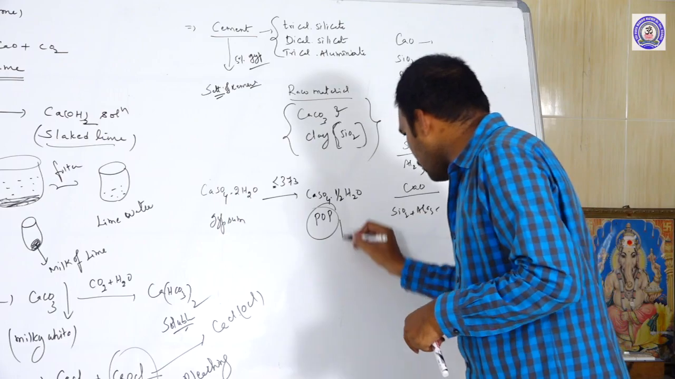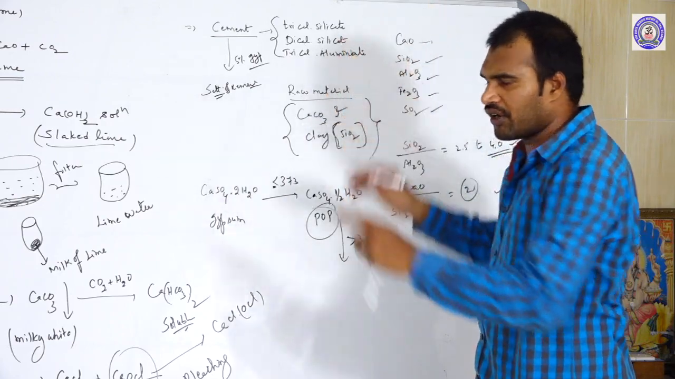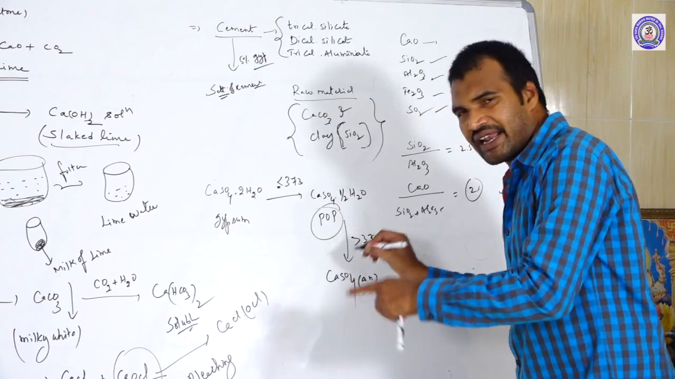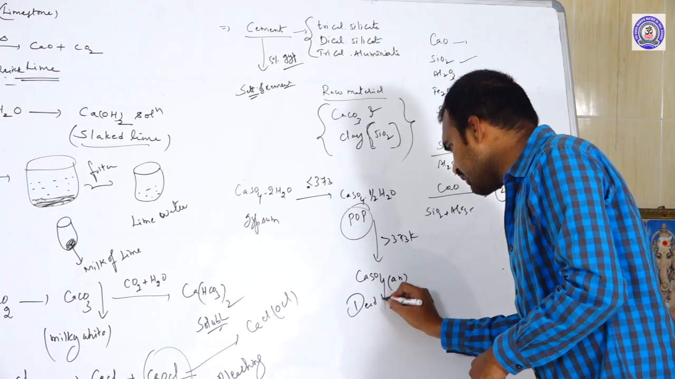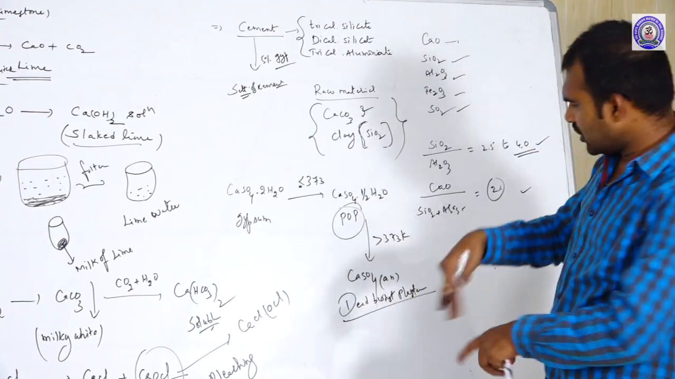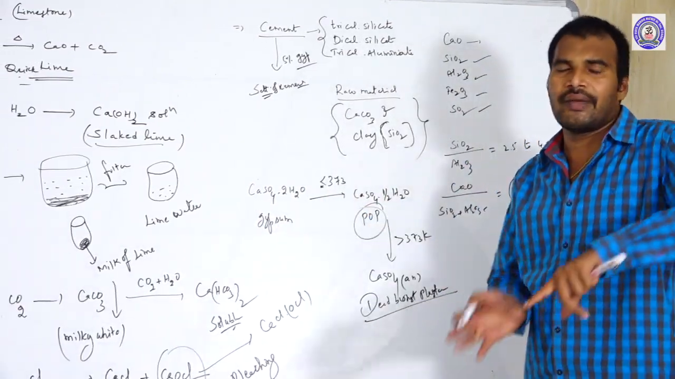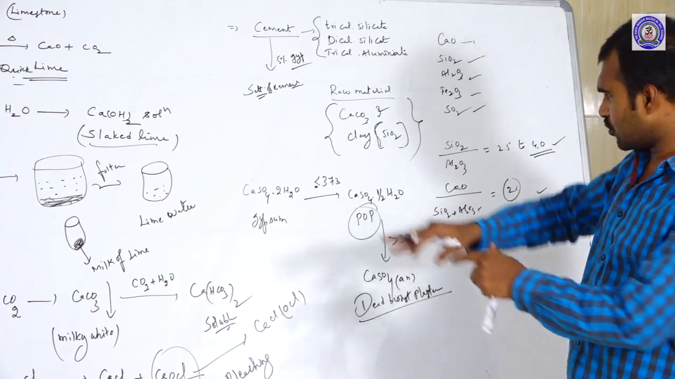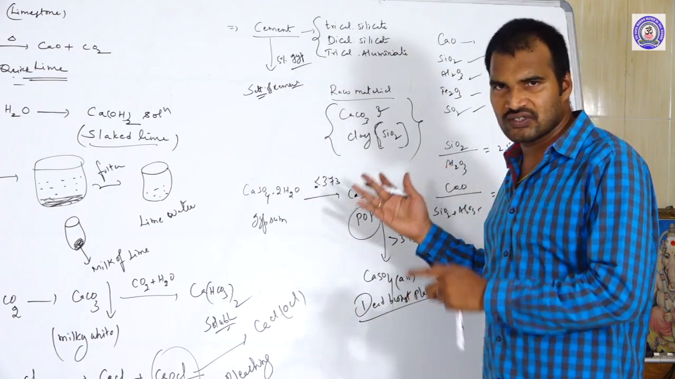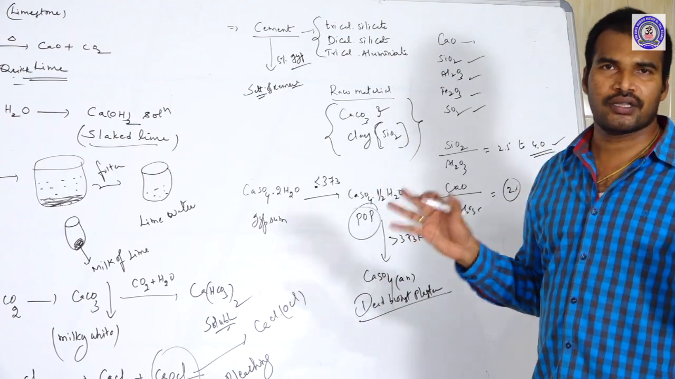When we heat until 373 kelvins, gypsum becomes plaster of Paris. If it is heated further, above 373 kelvins, it loses that half water molecule also and becomes anhydrous CaSO4, which we call dead burnt plaster. Even after it becomes dead burnt plaster, if you add water, there is no use. It will not come back to gypsum or plaster of Paris. So, gypsum heated up to 373 K becomes plaster of Paris, and when plaster of Paris is heated above 373 K, it becomes dead burnt plaster.